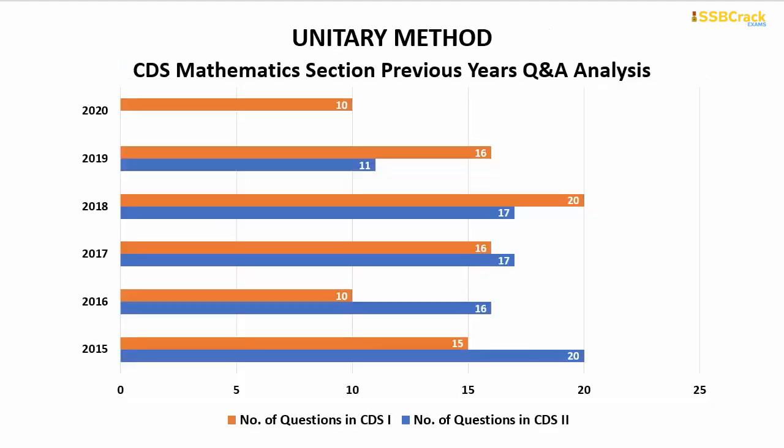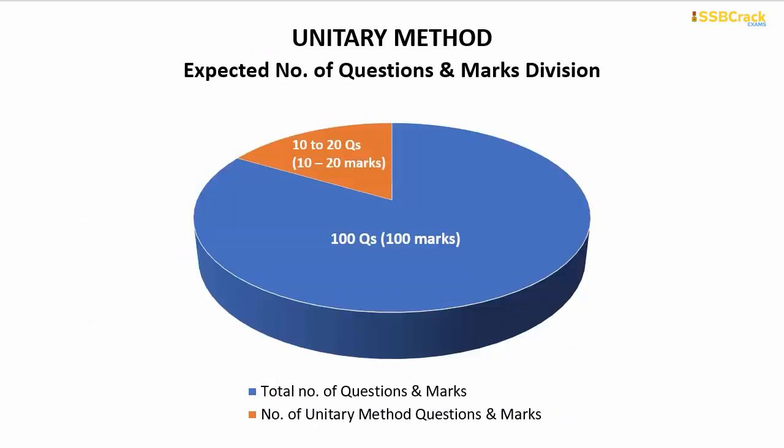Looking at the next topic, that is unitary method. The least number of questions on unitary method in the CDS examination was in the years 2016 and 2020, and as you could notice, they were 10 in number. The highest count was 20 for this particular topic, mainly in the 2018 CDS 1 exam and the 2015 CDS 2 exam. So to make you understand, if questions on this topic are part of your CDS exam, they will be in the range of 10 to 20, which will carry 10 to 20 marks out of the 100 marks exam paper.